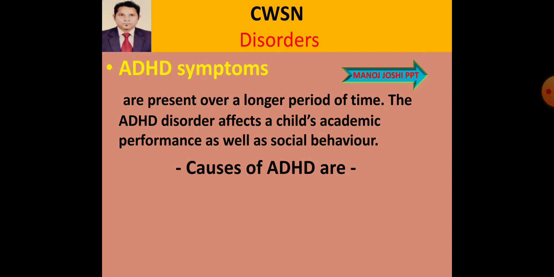Because for academic performance we need a lot of attention towards study to understand topics. Social behavior is highly affected by the person's impulsivity and hyperactivity. Is it clear?